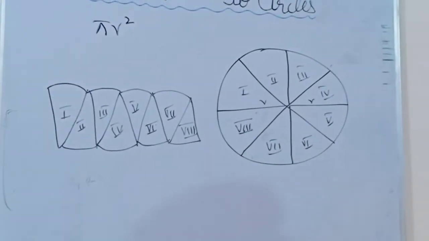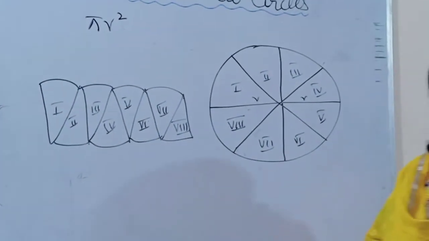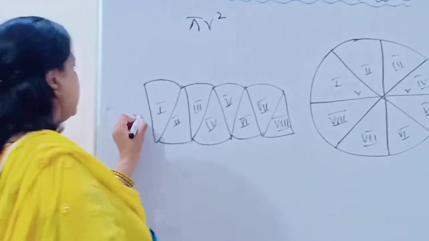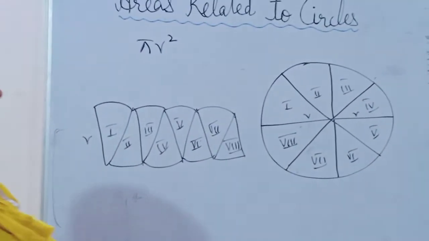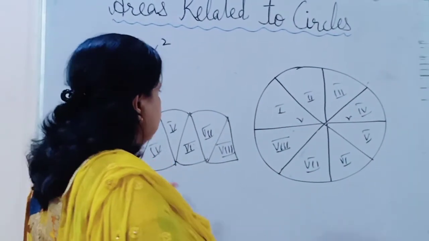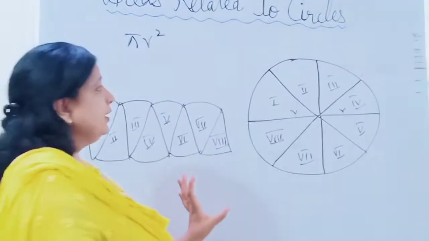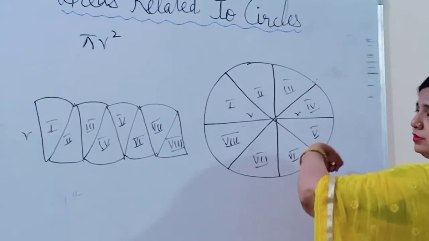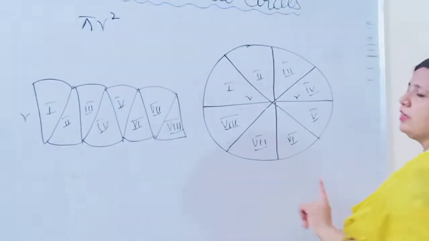So now this becomes a type of rectangle where the breadth is r, the radius of the circle, and the length is the circumference, half of the circumference.